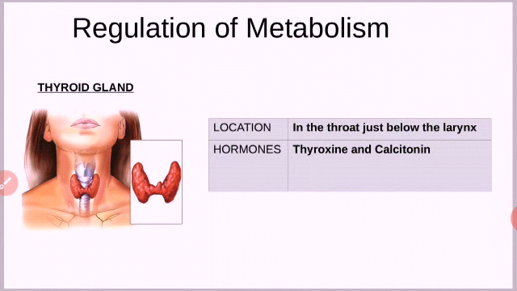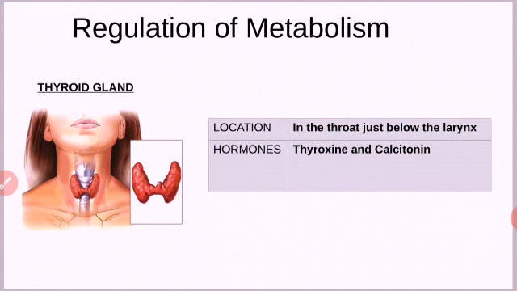When hormone production increases or decreases, what are the defects? These are the four points to learn. We will see in that way.